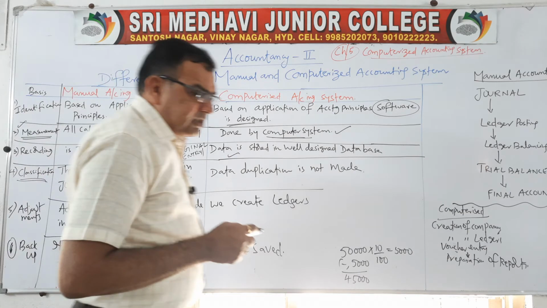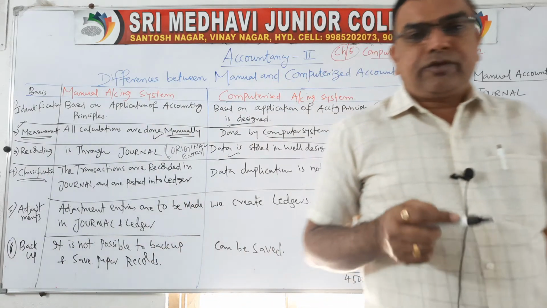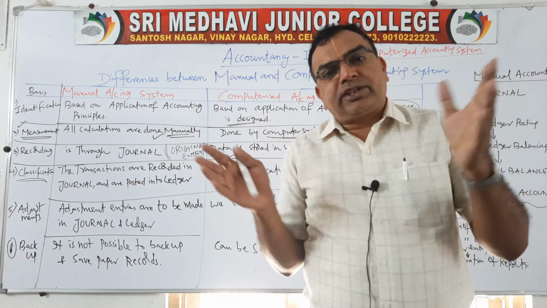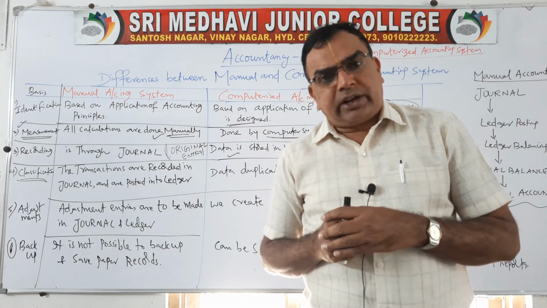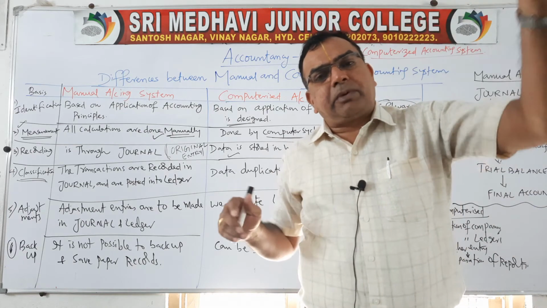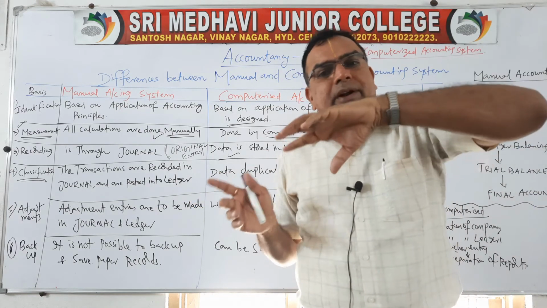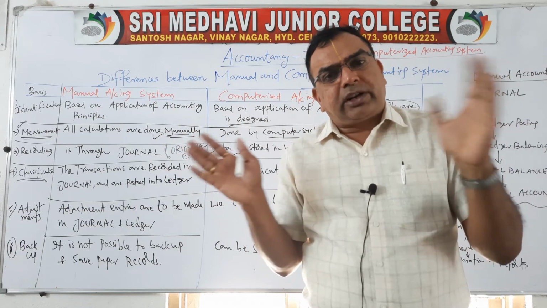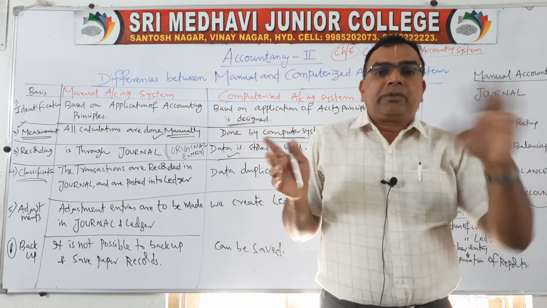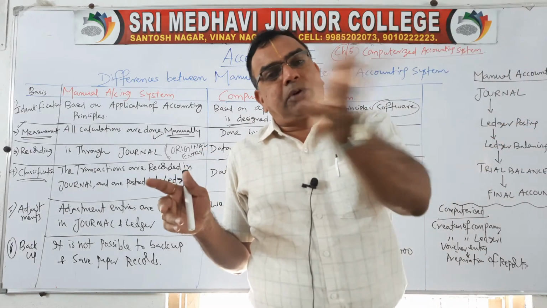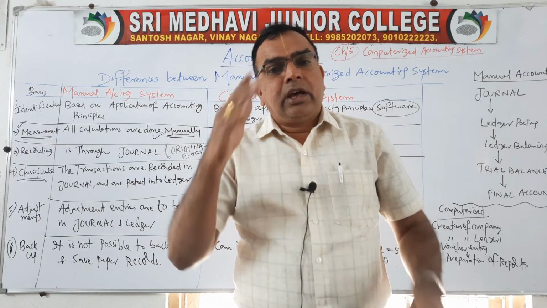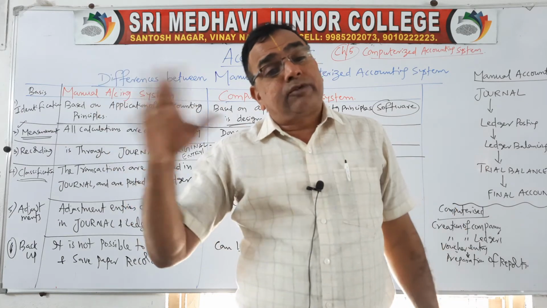Then, under a manual accounting system, you have to go for classification. That means separating the transactions according to common characteristics is called classification, like purchases, sales, expenses, incomes, receipts, payments. After recording into the journal, we have to classify. Again, purchases are divided into two categories: cash purchases, credit purchases, cash sales, credit sales, assets, liabilities. Such classification is done after recording.